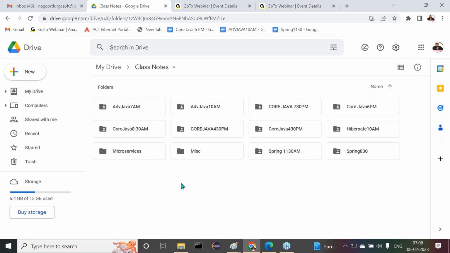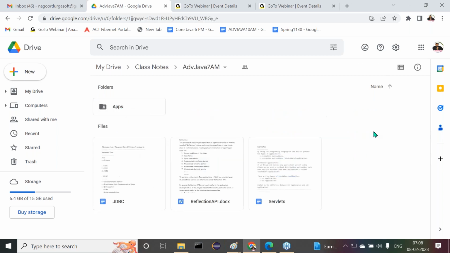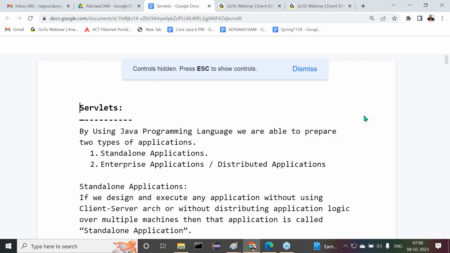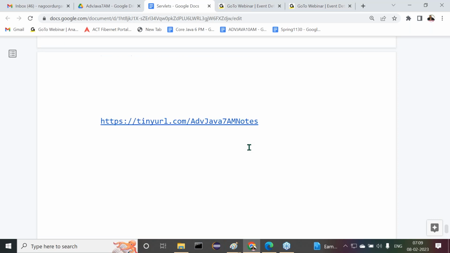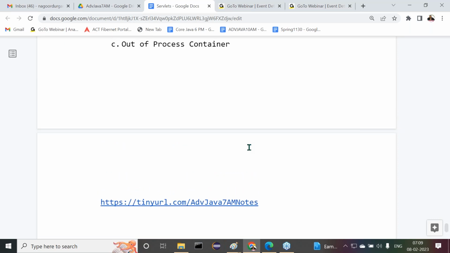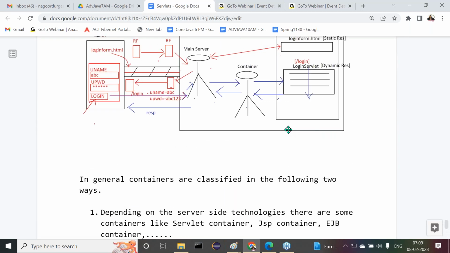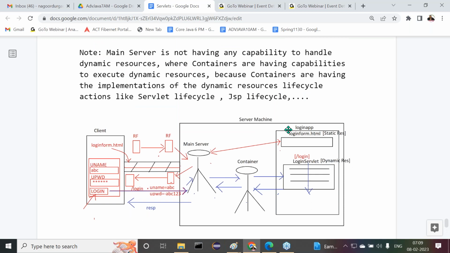I'm requesting all of you again and again, the Servlet's first program is very, very important.